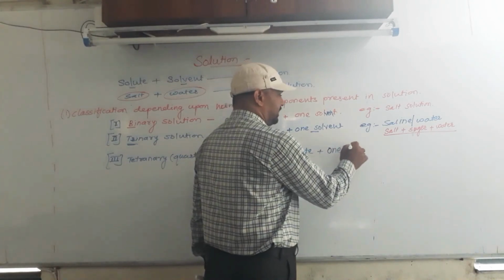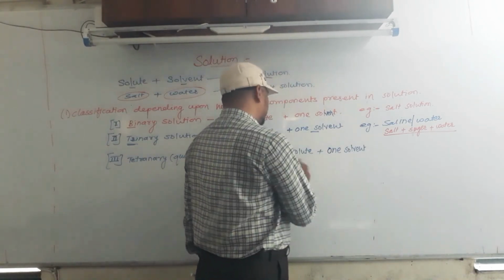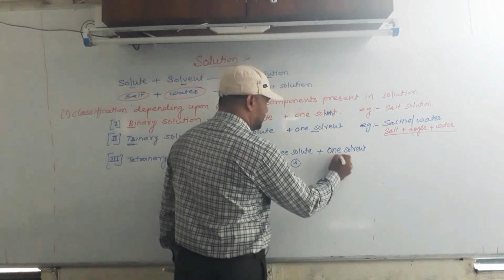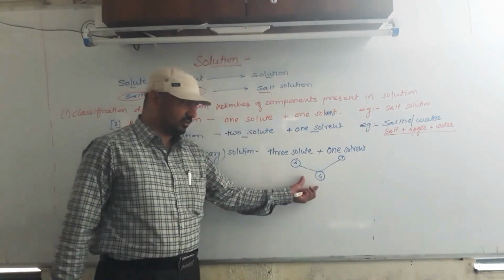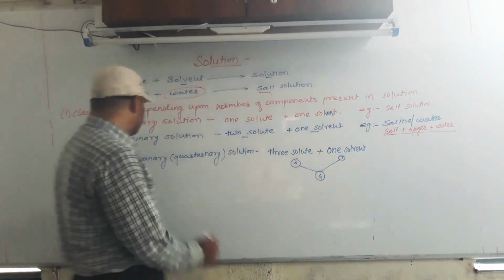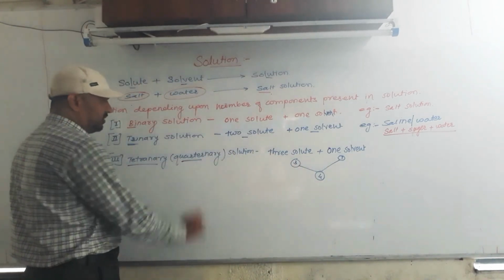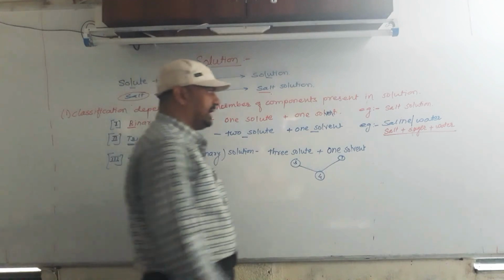Here three solutes and one solvent combined are called four components. Hence it is a tetranary or quaternary solution.